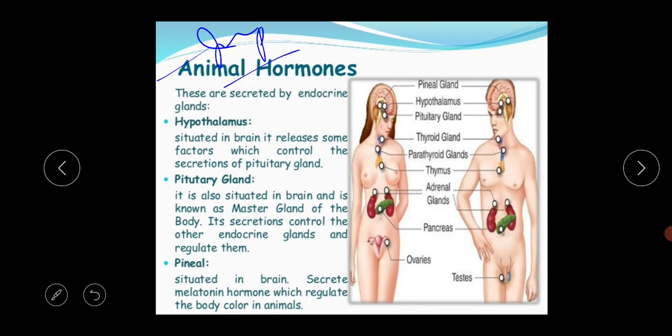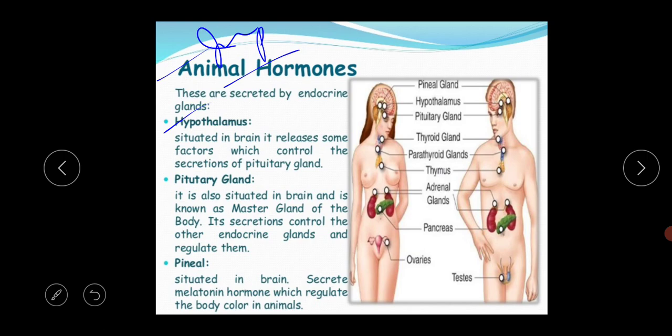Now I am coming to discuss the animal hormones. There are several glands in the animal's body, and different hormones. First is the hypothalamus. This hypothalamus word is quite familiar to all of you, because you have already studied the hypothalamus in your brain portion.